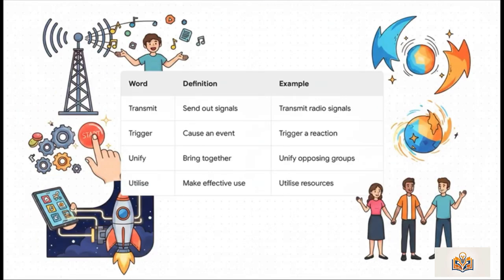And here are our final 4 words. Transmit means to send out signals. A tower will transmit radio signals. To trigger is to cause an event to happen, just as certain foods trigger an allergic reaction. To unify is to bring together into one cohesive whole, like a leader trying to unify opposing groups. And finally, utilize means to make practical use of something, as in we must utilize all our available resources.